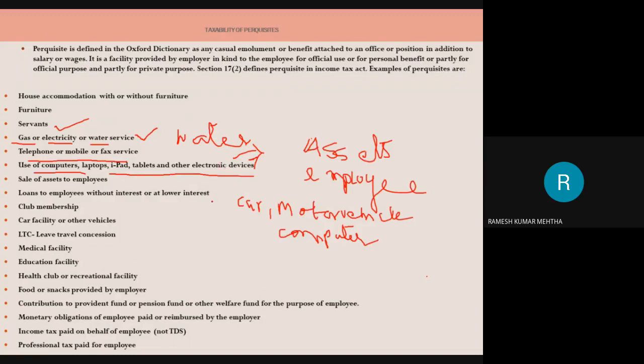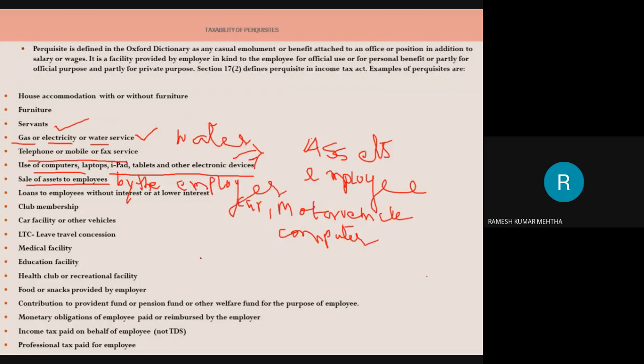Next one is sale of assets to the employees. This is also very important. For example, sale of assets to the employee by the employer. Now assume there is a car which belongs to the owner.